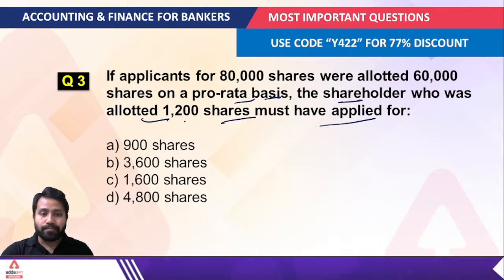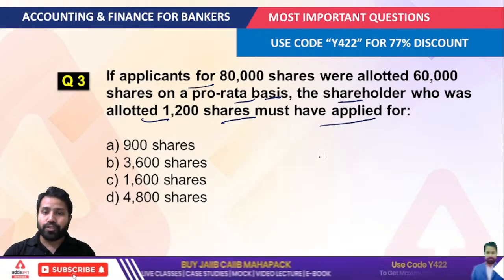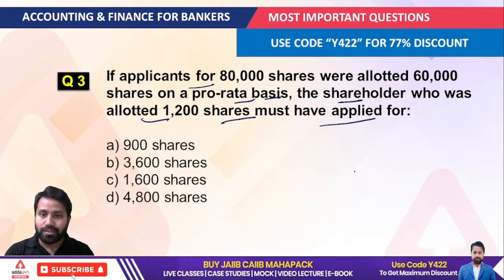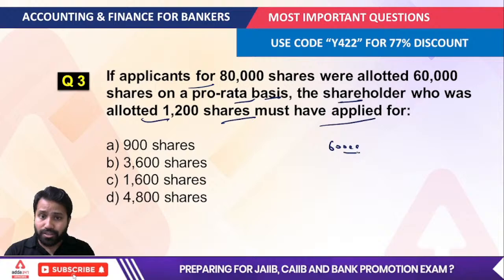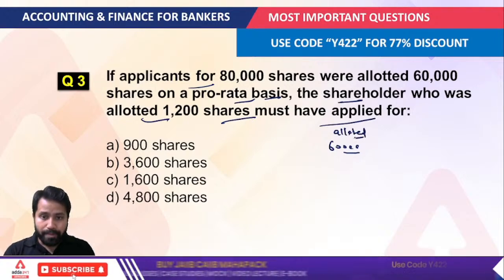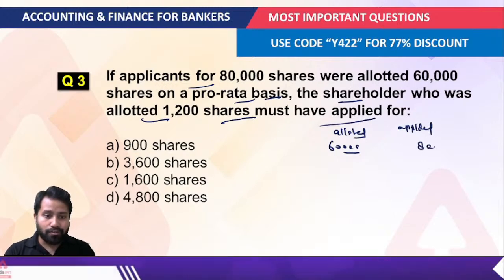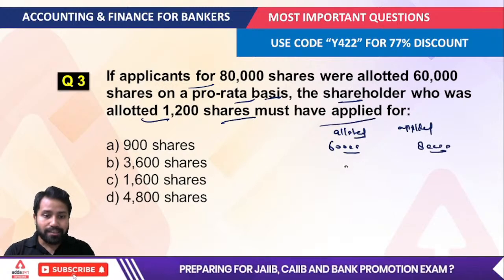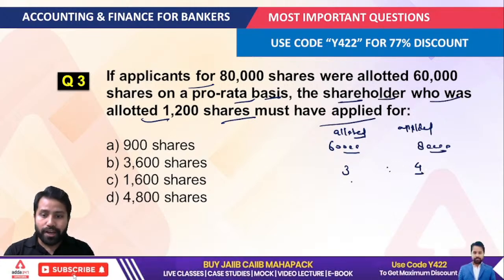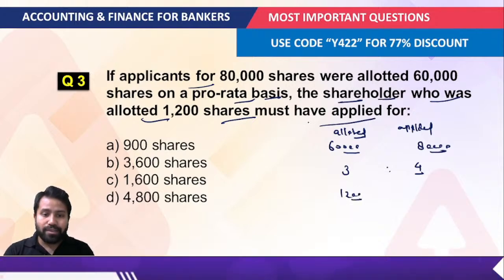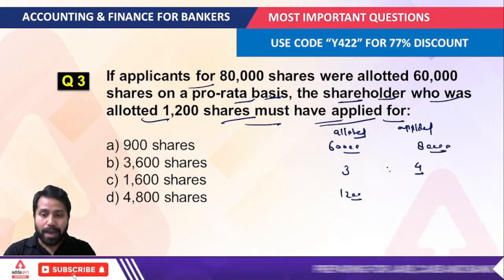You can understand this is a case where applicants applied for 80,000 shares and only 60,000 shares are allotted. So this is a case where 60,000 shares are allotted while the applied shares are 80,000. Okay, so now you can understand this is a ratio of 3 is to 4. So the shareholder who was allotted 1200 shares, for how many shares must the applicant have applied?